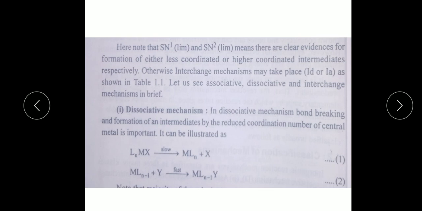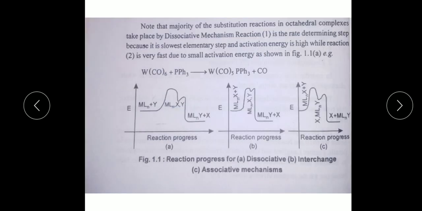Note that the majority of these substitution reactions in octahedral complexes take place by dissociative mechanism. Reaction number 1 is the rate determining step because it is the slowest elementary step and activation energy is high, while reaction 2 is very fast and due to small activation energy, which is shown in figure 1.1a.